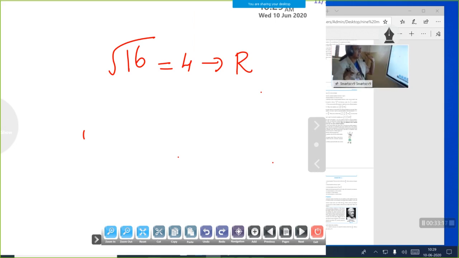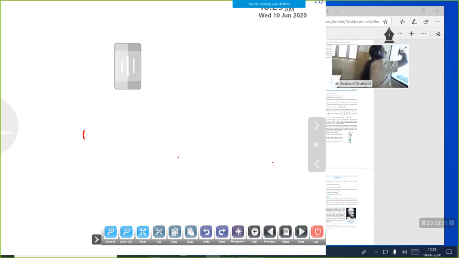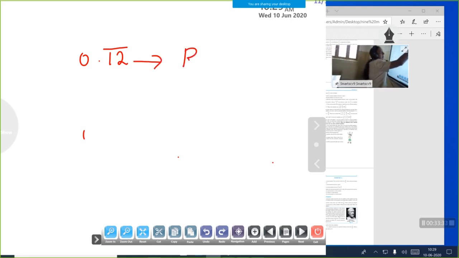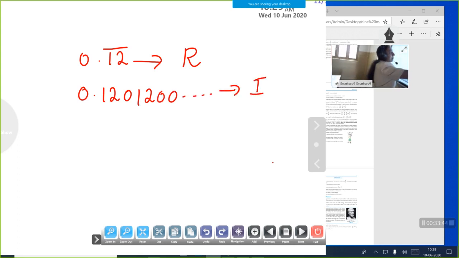So root 16, our answer is 4, so it is rational. So you know what is the difference between rational numbers and irrational numbers. Terminating numbers, see 0.12 bar. If we put a bar upon that number, it is rational. If you write a number like this, 0.120, 1200, etc., it is an irrational number.